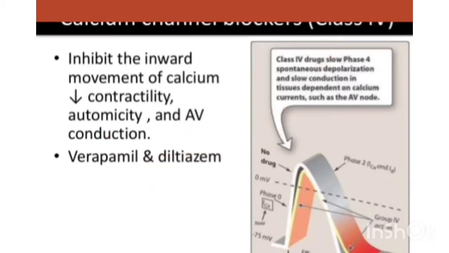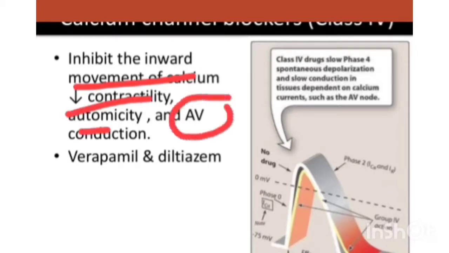In this condition, there will be effects on calcium movement, contractility, and automaticity, and these drugs are mostly used for AV conduction problems and mostly used in atrioventricular arrhythmias. That is about calcium channel blockers.